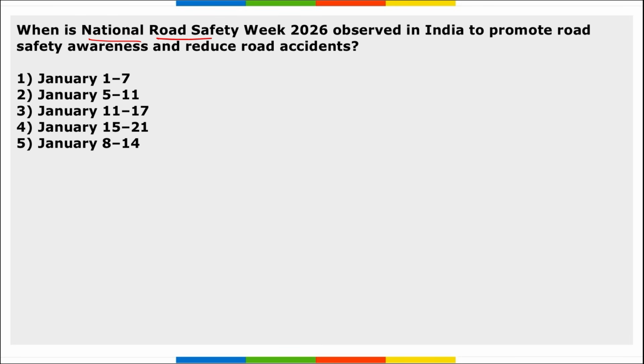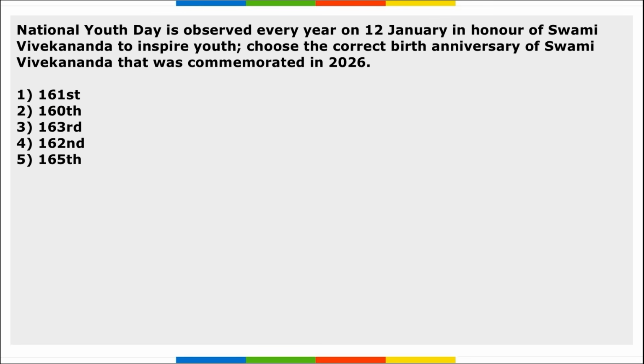Then National Road Safety Week is observed in India to promote road safety awareness and reduce road accidents. When do we observe this? From 11th to 17th of January. Right? And it is the 37th National Road Safety Week that we observed. Then National Youth Day is observed every year on 12th January to honor Swami Vivekananda, to inspire youth, and it was the 163rd birth anniversary of Swami Vivekananda that was commemorated in 2026. First time this was observed in 1985.